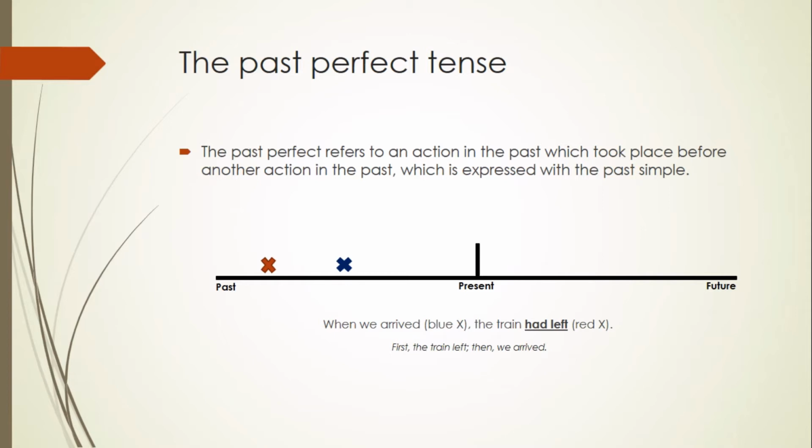So the speaker really wants to make clear that one thing happened before the other, and that is the point of using the past perfect tense instead of the simple past. If you think about the simple past, you could refer to an action which took place 5 minutes ago, but you could also refer to an action which took place 5,000 years ago.